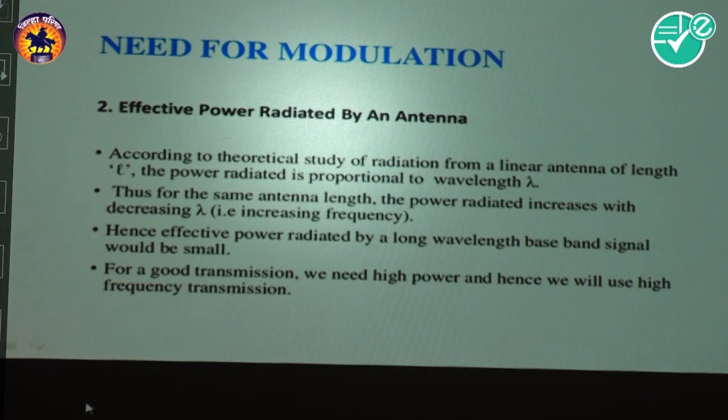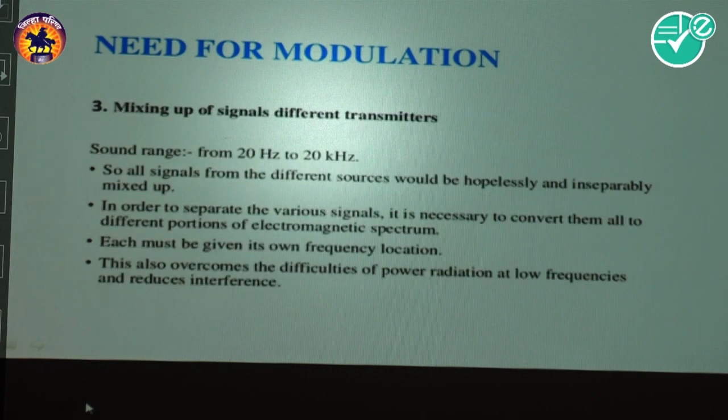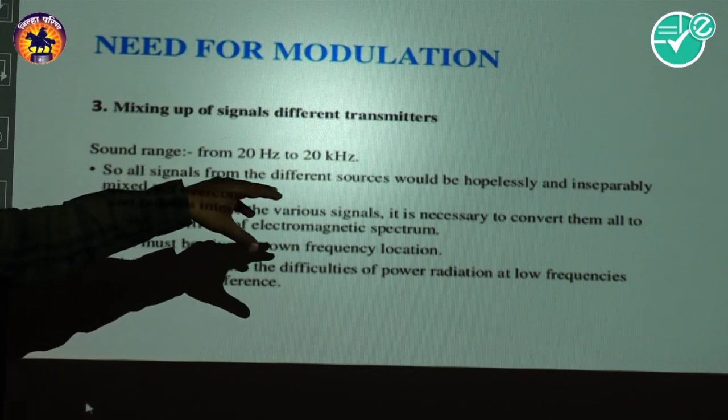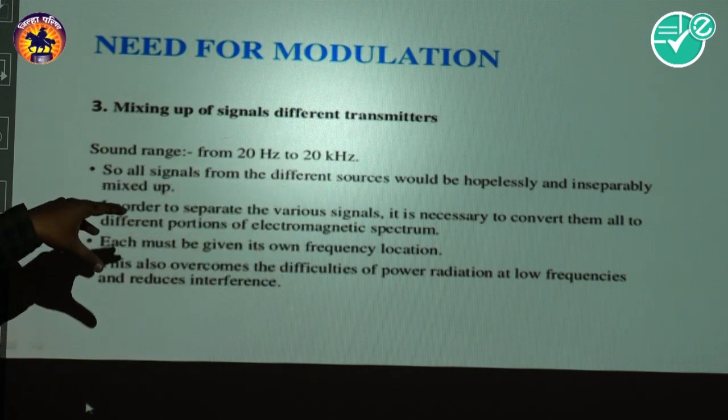Okay, now friends, there is a third point, that is the mixing of signals or different transmissions. We know the sound range or audio range is from 20 hertz to 20 kilohertz. So all signals from the different sources would be hopelessly and irreparably mixed up.